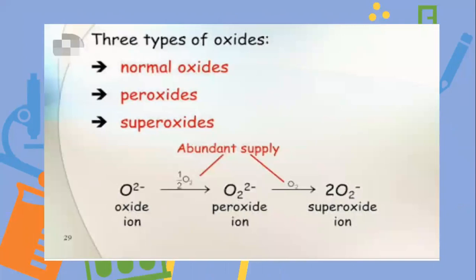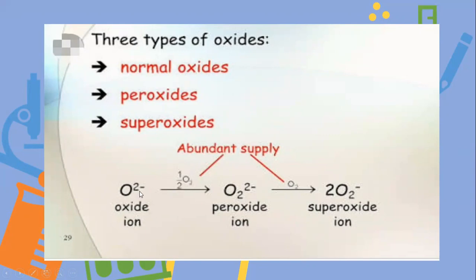Now comes types of oxides. There are three types of oxides: normal oxides, peroxides, and superoxides. Their production depends on the supply of oxygen gas.